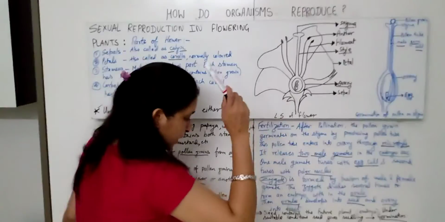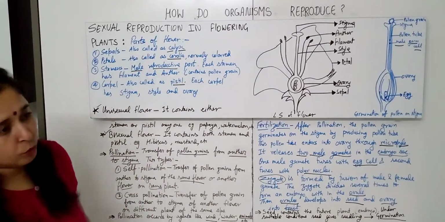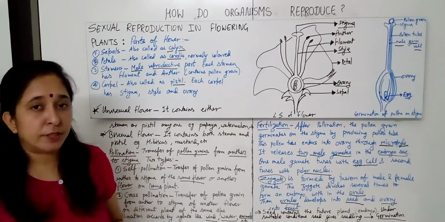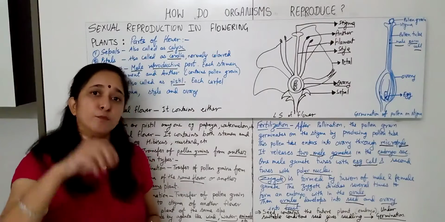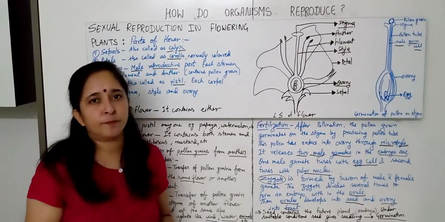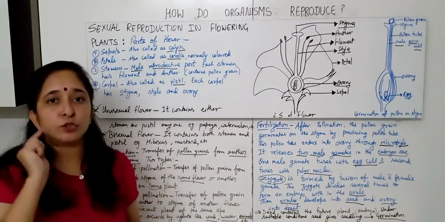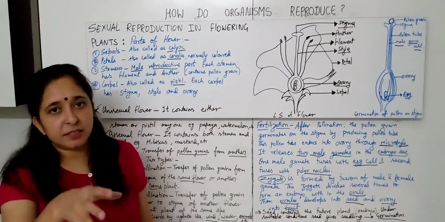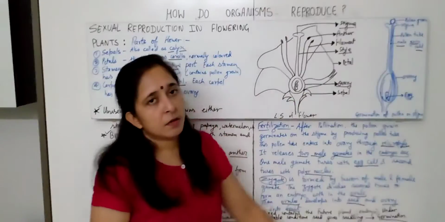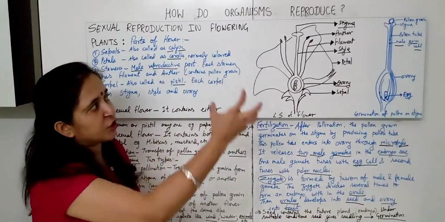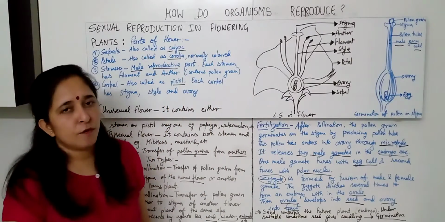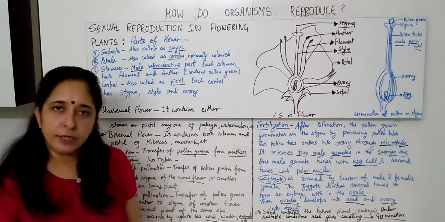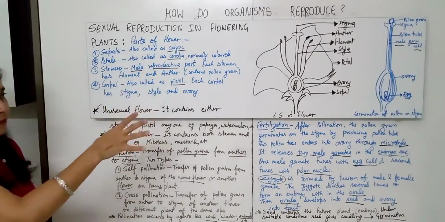Now, in my video where I explained tropism, chemotropism, phototropism, I gave one example of chemotropism: the movement of the pollen tube towards the ovary, which is movement because of chemicals. So the pollen grain germinates the pollen tube because of chemotropism. The chemicals present there initiate the formation of the pollen tube, and it takes the male gametes and reaches the ovary for fertilization. So this is very important.